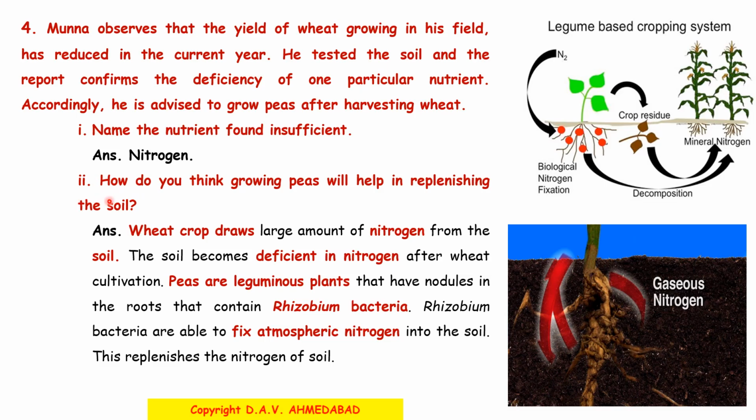Number 2, how do you think growing peas will help in replenishing the soil? Answer, wheat crop draws a large amount of nitrogen from the soil. The soil becomes deficient in nitrogen after wheat cultivation. Peas are leguminous plants and have nodules in the roots that contain Rhizobium bacteria. You can see here the root nodules given in the picture.